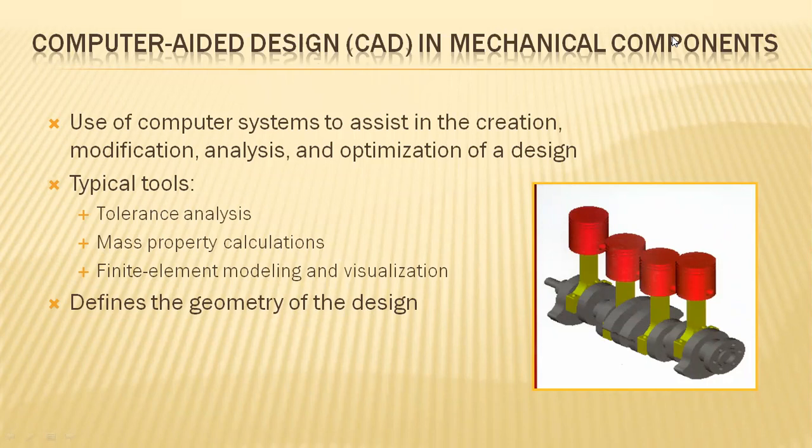And mass property calculations. Mass property calculations mean the weight factor here. So quality and quantity play a major role, and the quantity term relates to the mass property of the objects.